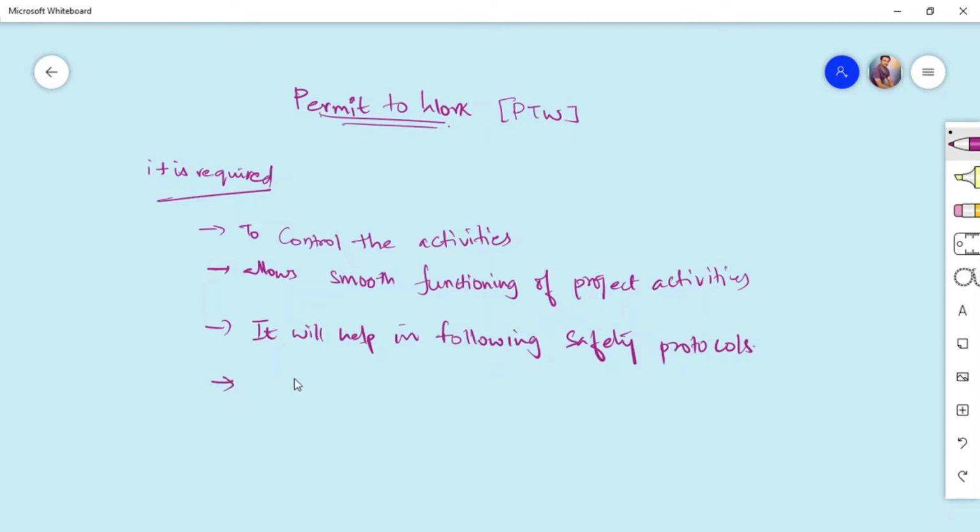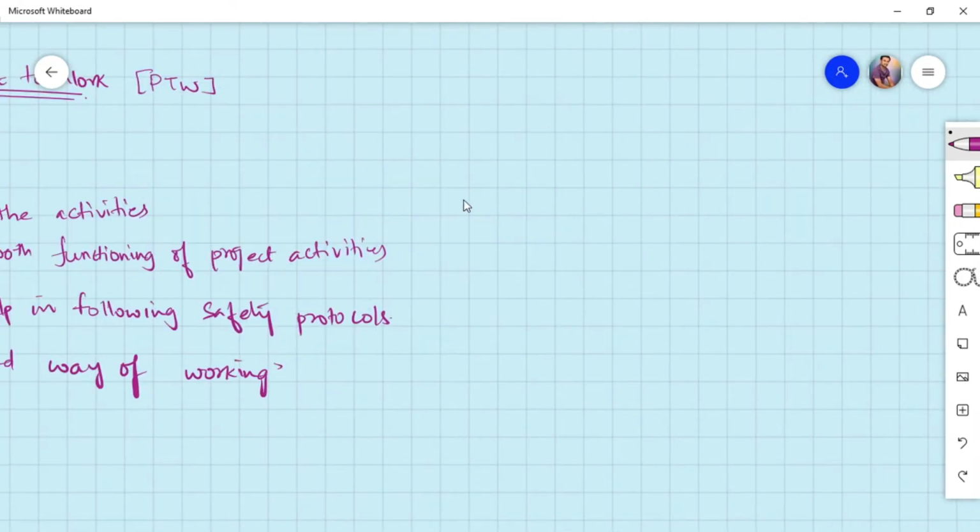It is a structured way of working, where there is very good control of your working procedures. There is proper planning, and certainly there will be better control, better coordination and communication. That is the reason PTW is given very good importance.